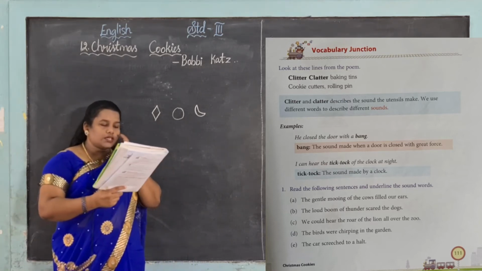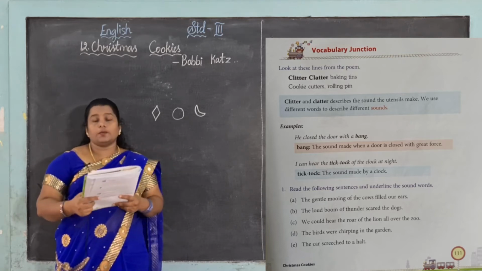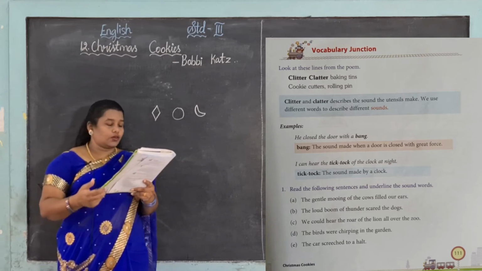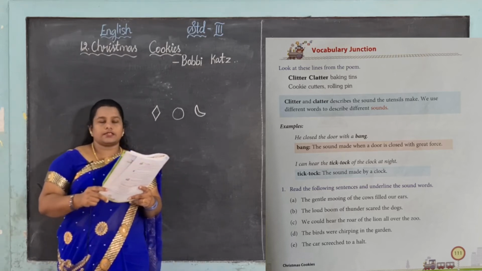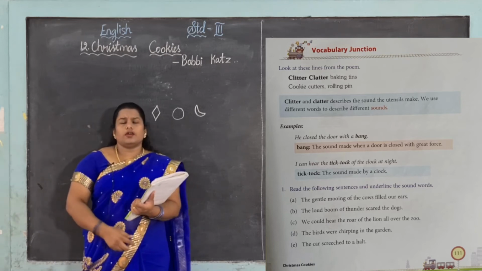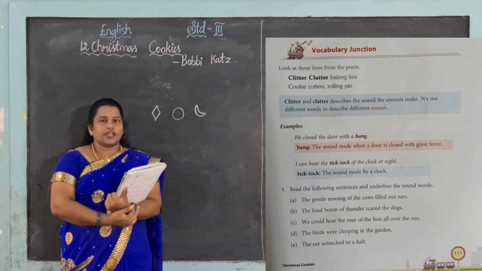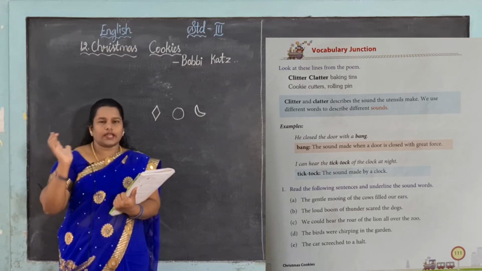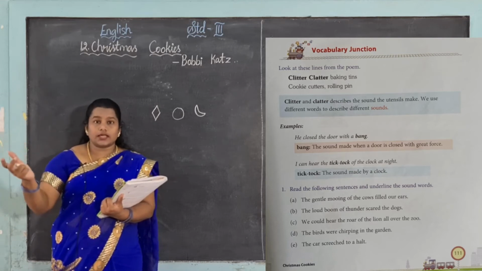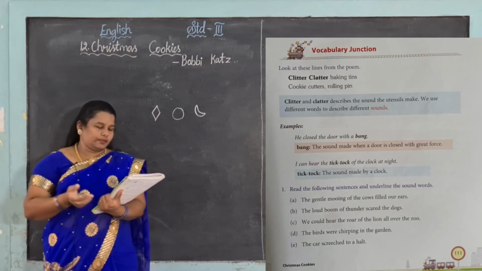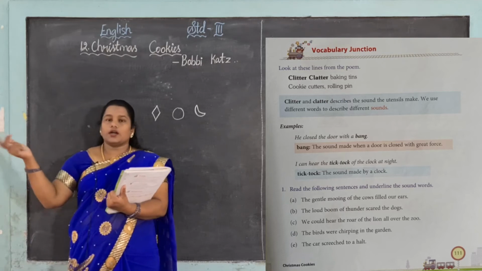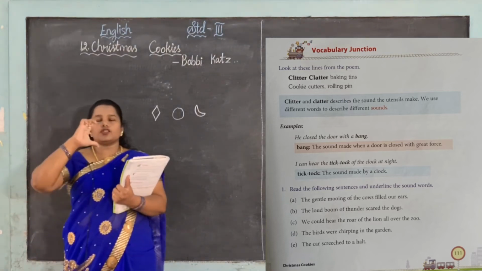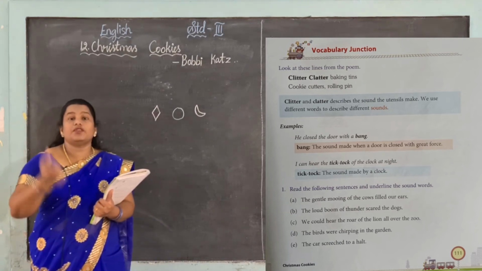We use different words to describe different sounds. Okay, we are going to learn the different types of sounds. Now you can close your eyes and feel what sounds you can hear. If bats are there, they chirp, right? Birds chirp. Next, when the car is moving, its horn, yes, honking. Next, if you close your eyes, the fan is whirring, right?